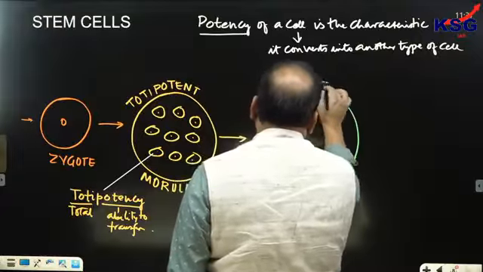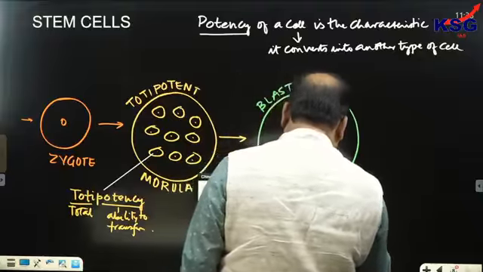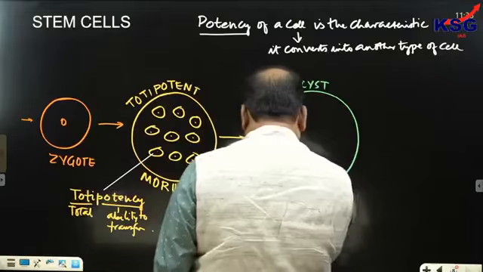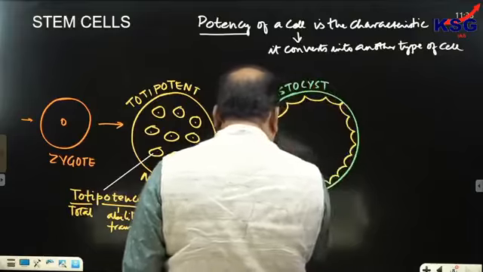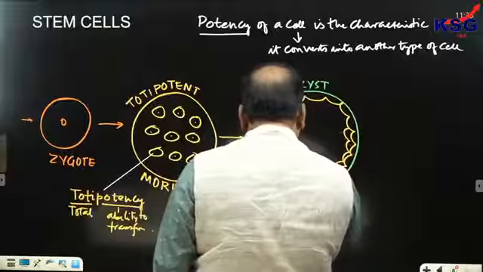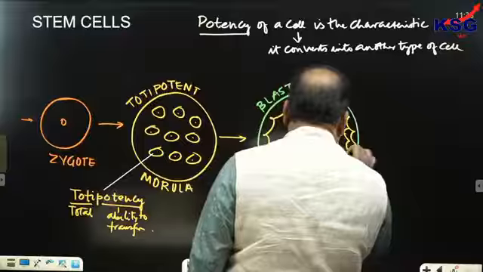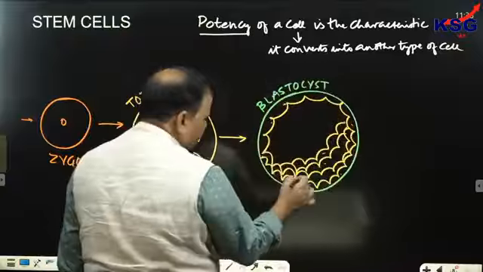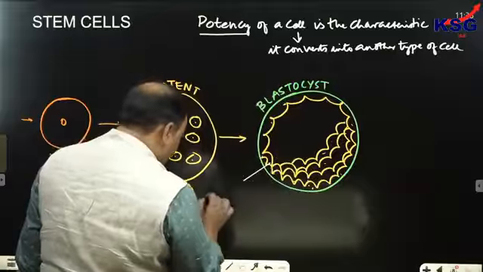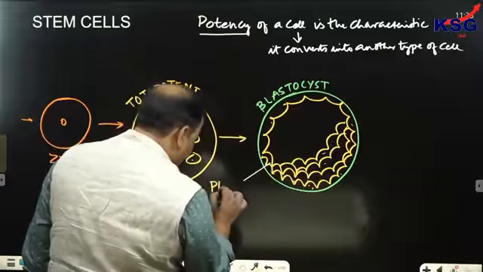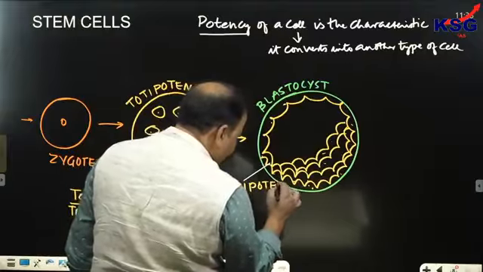Now blastocyst means that in this phase a number of cells have been formed, and all these cells would be having a characteristic which is referred to as pluripotency. So these cells would be having those characteristics which is referred to as pluripotency.